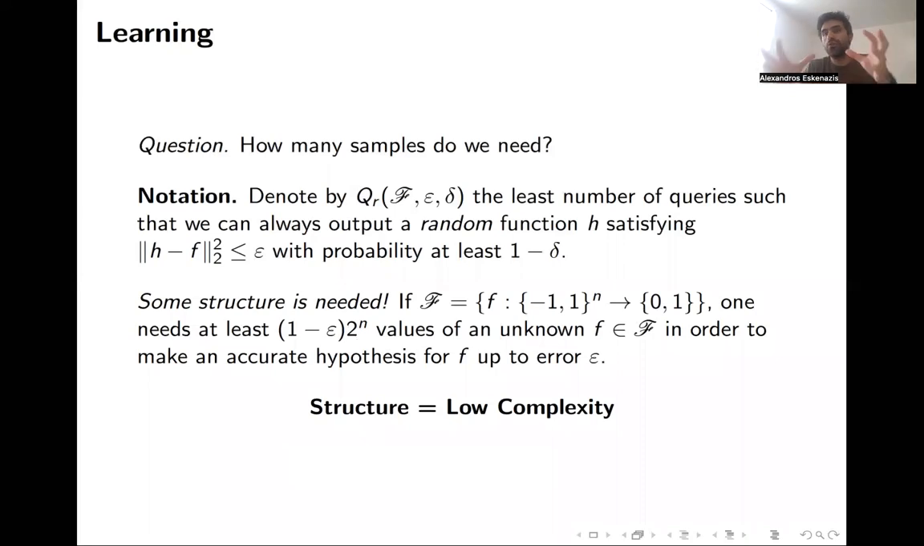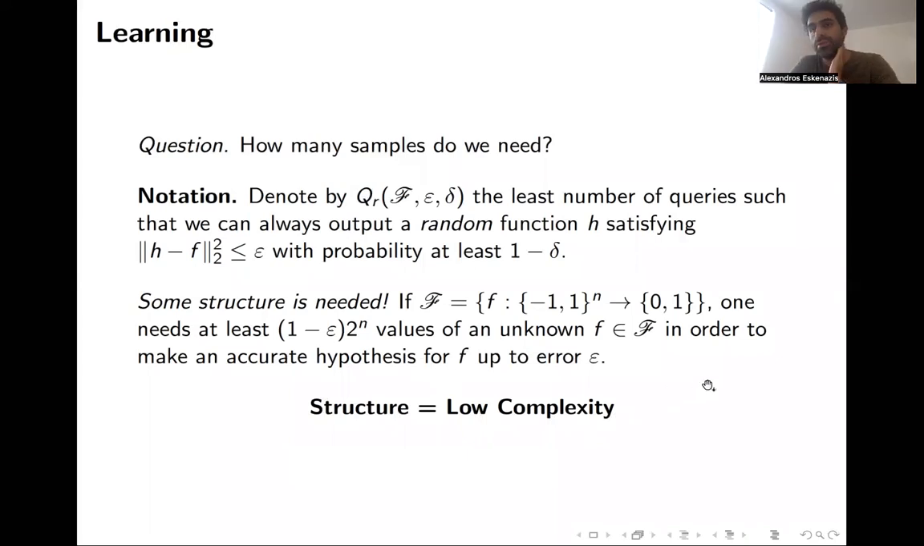And why is that? If you know (1 - epsilon) 2^n values of a function f, then there is still an oscillation of epsilon for all the other values. So you need to know more values than that in order to make an accurate guess. And some structure is needed, and structure is encoded by what we would call low complexity of the class.